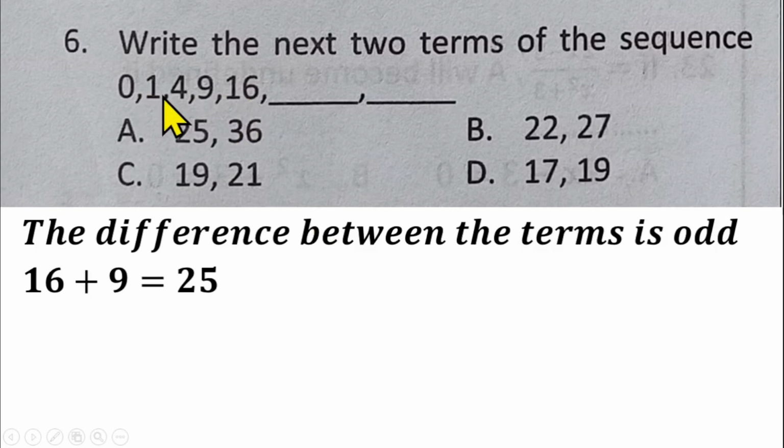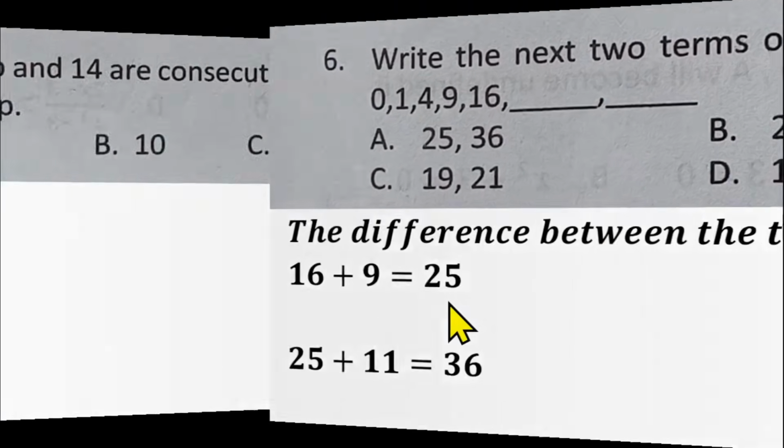So 1, 3, 5, 7. The next odd number is 9. So you add the next odd number, which is 9, to this 16. That will give us 25. Then after the 9, the next odd number is 11. So you add 11 to 25, and that should give us 36. So that means the next two terms will be 25 and 36, which is option A.